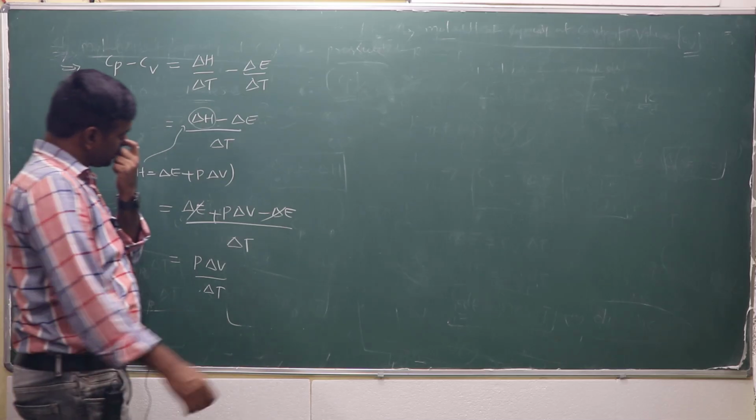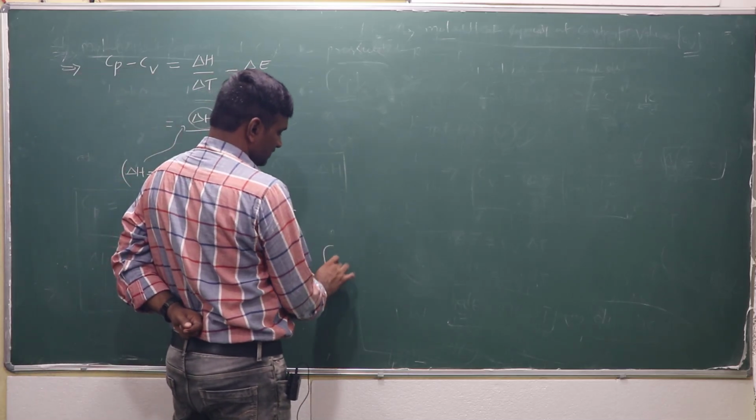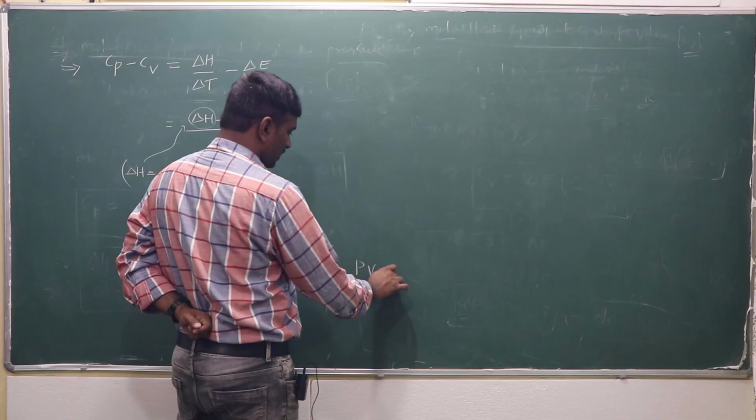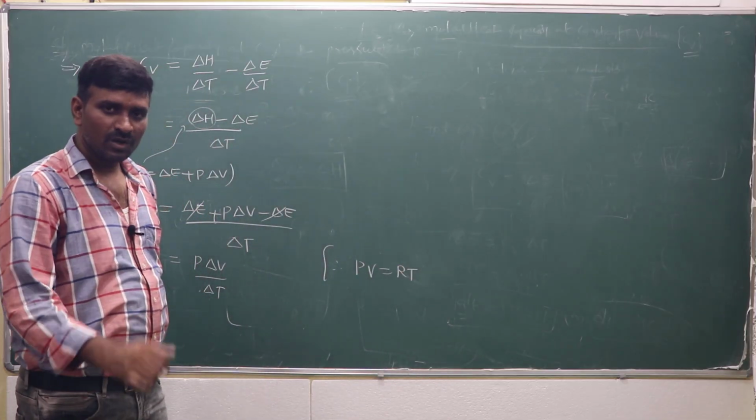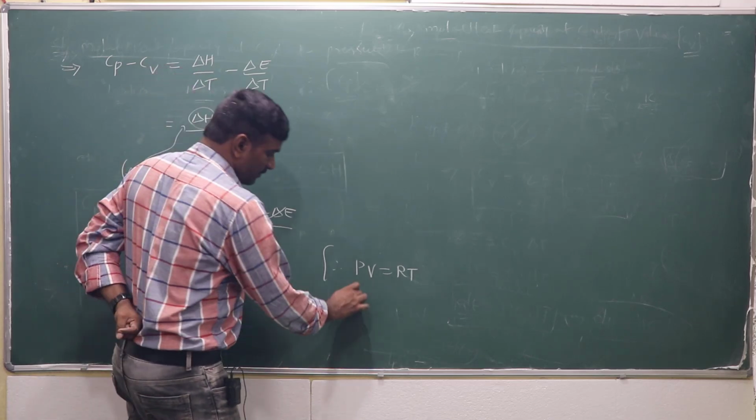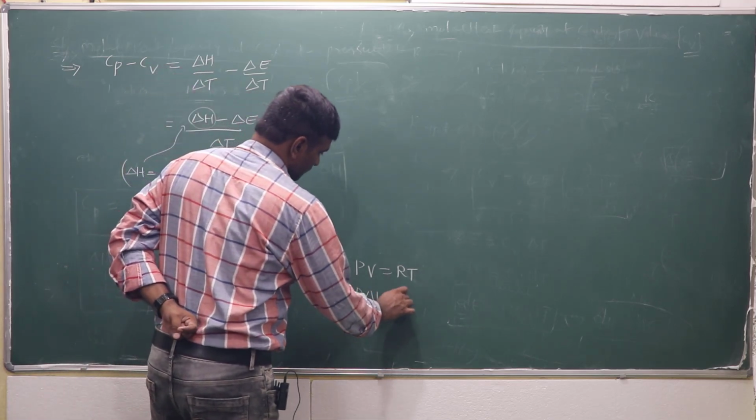Now, if it is n moles of an ideal gas, PV is equal to RT. Suppose PV is equal to RT for 1 mole of ideal gas, then P delta V is equal to what?